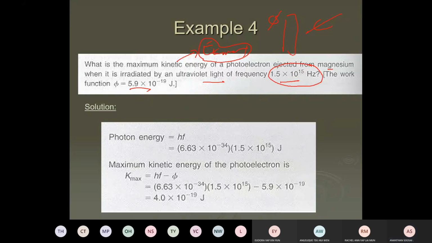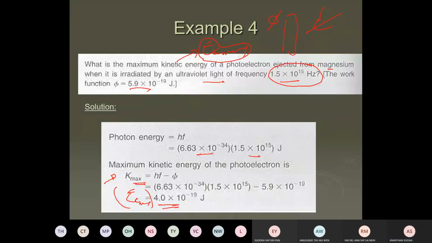The photon energy you get is HF, because this is the frequency. So the energy of one photon is HF. So we use Einstein's formula. EK max equals HF minus work function. So photon energy minus the work function. The balance is your kinetic energy. This kinetic energy we call EK max, always EK max. Millikan can only find EK max. Don't put just EK only. It's EK max. So 4 times 10 to the power of negative 19. Any questions from here?